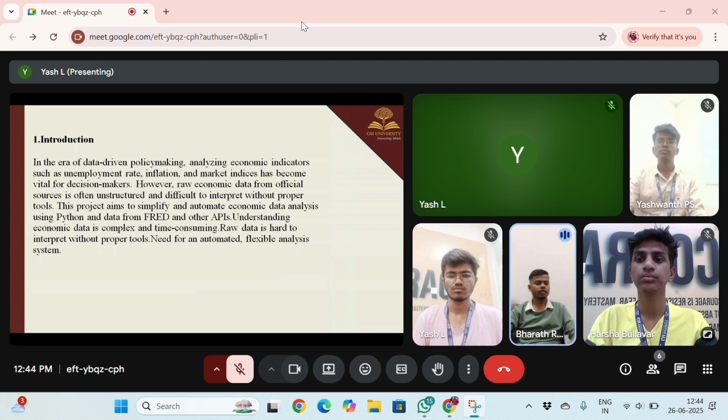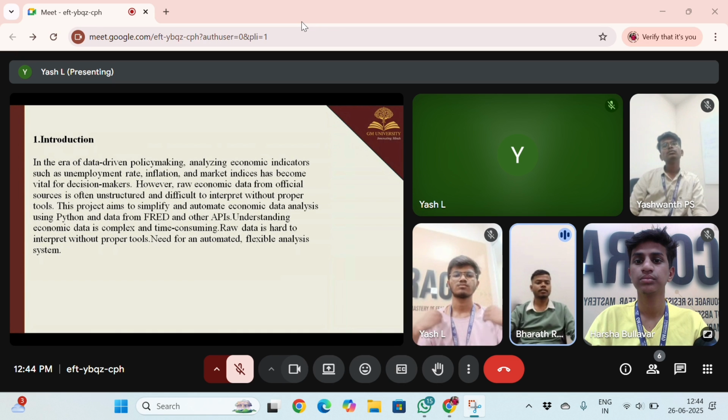Introduction: in the era of data-driven policy making, analyzing economic indicators such as unemployment rate, inflation, and market indices has become vital for decision makers. However, raw economic data from sources is often unstructured and difficult to interpret without proper tools. With this, the project aims to simplify and automate economic data analysis using Python and data from FRED and other APIs.